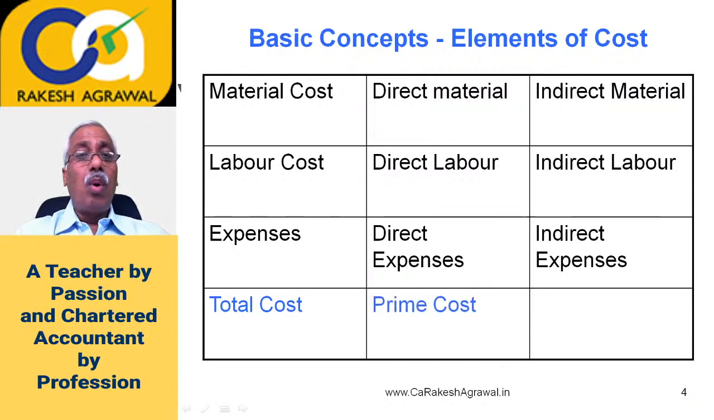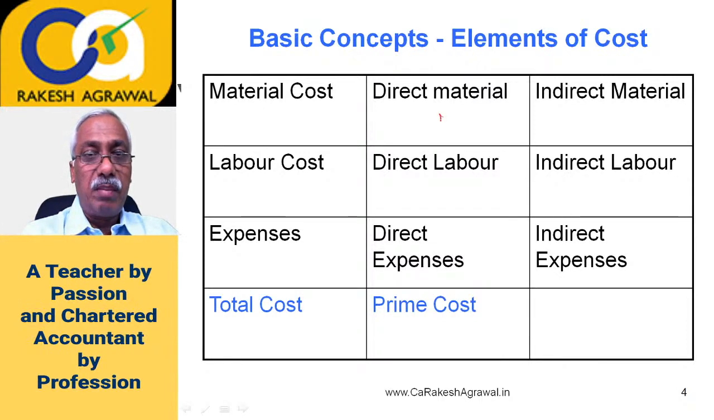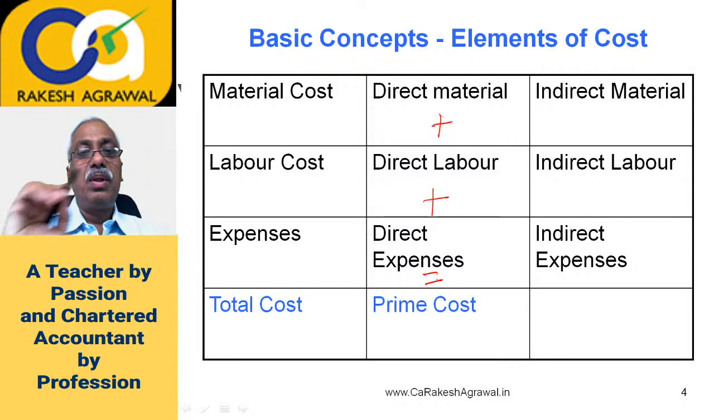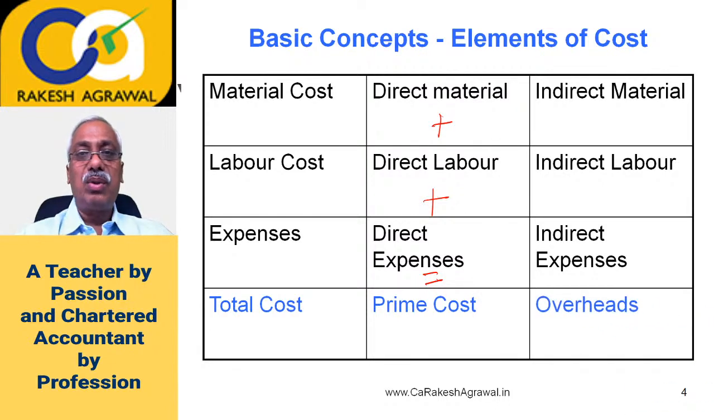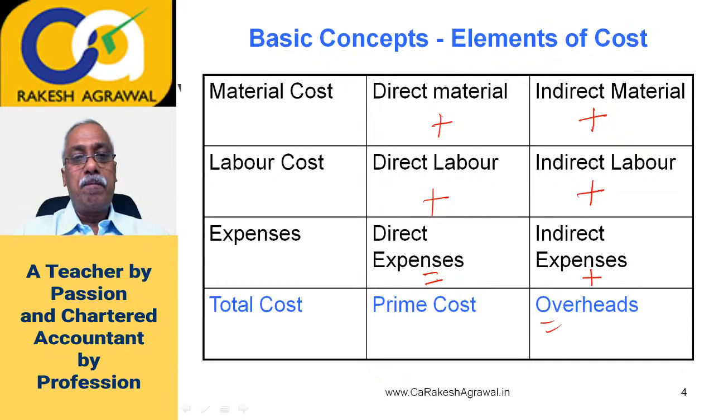Now total of all the direct cost is called as prime cost. That is direct material plus direct labor plus direct expenses together is called as prime cost. So direct material plus direct labor plus direct expenses is equal to prime cost. It means prime cost is a substitute word for all direct cost. Similarly, all indirect cost together is called as overheads. So indirect material plus indirect labor plus indirect expenses together can be called as overheads. So prime cost is direct cost, overheads is indirect cost.